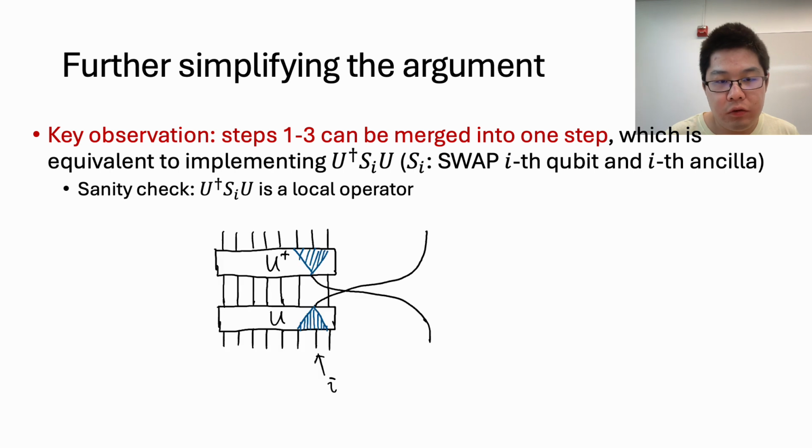So here is the picture for U dagger S_i U. We can have the shallow circuit U on the bottom and with the swap operation, and then the inverse of the shallow circuit U dagger on top. And we can see that all of the gates in U and U dagger cancel with each other, except for the blue gates, which is in the light cone of the i-th qubit. This means that the operator U dagger S_i U is indeed local.